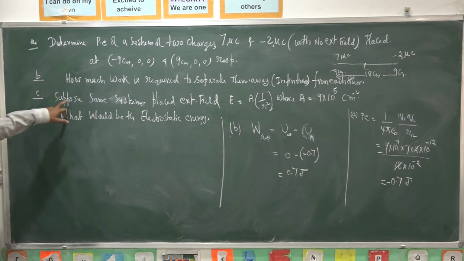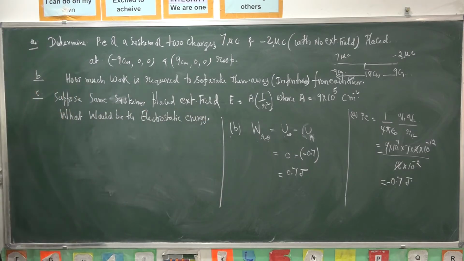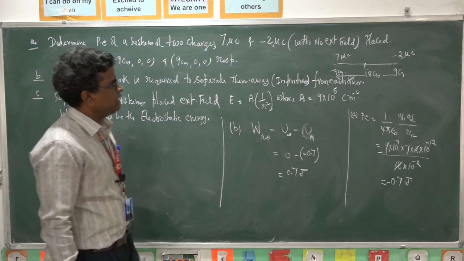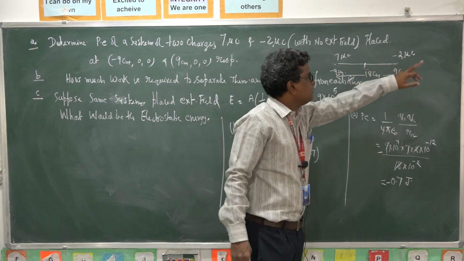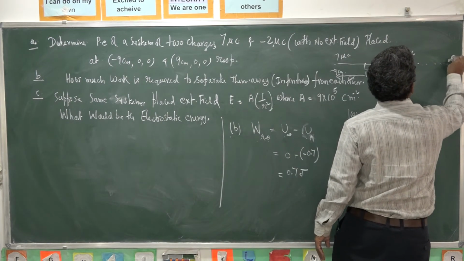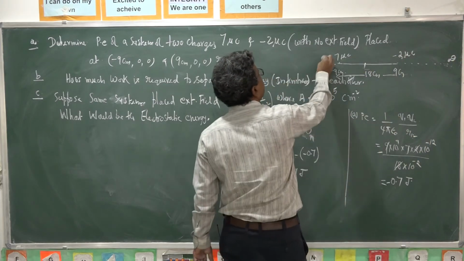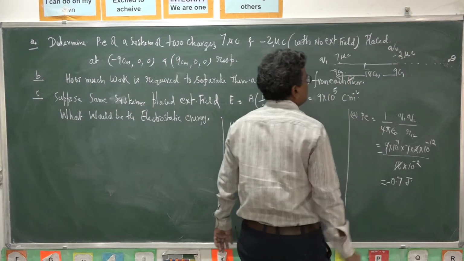Suppose the same system is placed in an external field. We have to find the electrostatic energy. In this field you have to do work to bring a charge from infinity. Let the charges be Q1 and Q2.